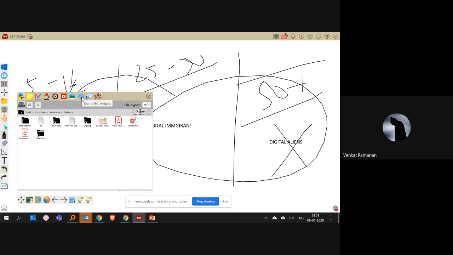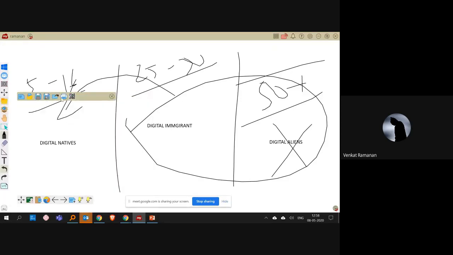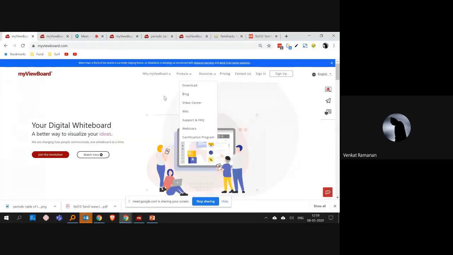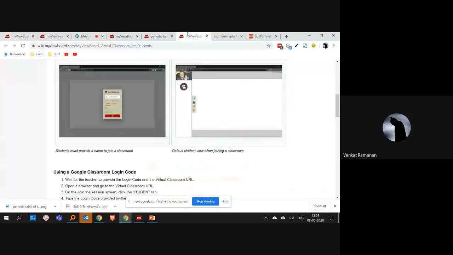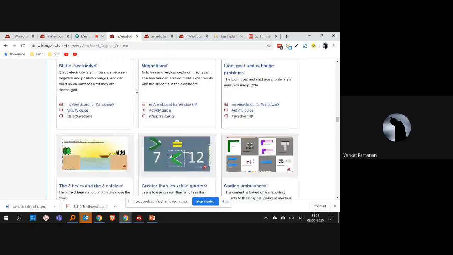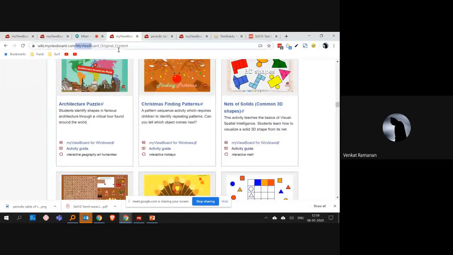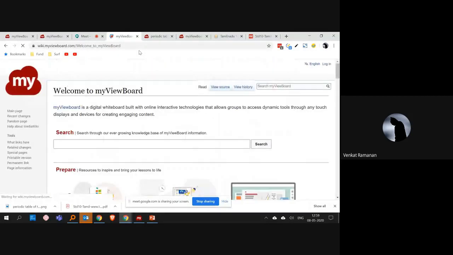For example, I have not discussed, this is an online library, and you can just save this file or print this file directly. The entire 271 pages can be printed, or you can also share this with a QR code like this. There are a lot of other options. So you can just go to MyViewboard and download this and start using it, or you can go to wiki.myviewboard.com and see what are the different options we have.